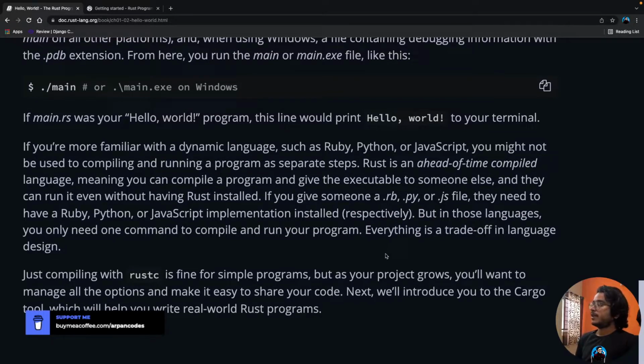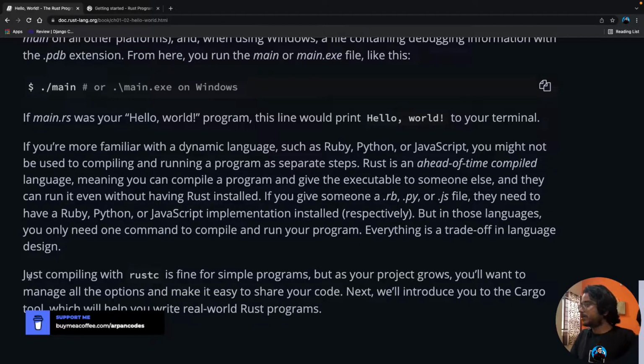So everything is a trade-off in language design, right? So you got the point, right? Rust is ahead-of-time compiled, so it will generate an executable file. Then you can share it with anyone you like, and they don't need Rust to be installed on their system to run that program, right? But if you give someone a JS file or a .py file, then they would have to have a Python interpreter or Node.js installed in the system to run that file. So yeah, we have two different steps to compile and then run in Rust, but it's a trade-off, right?